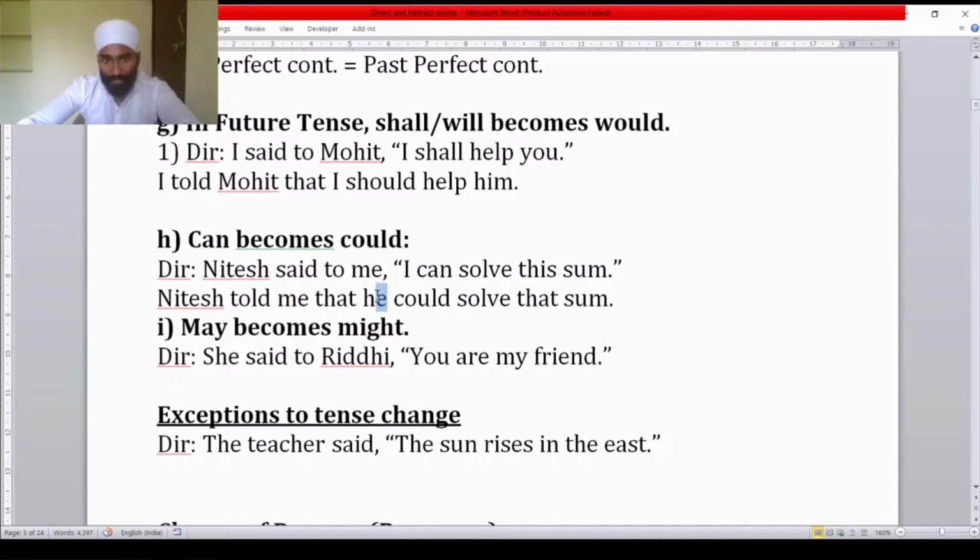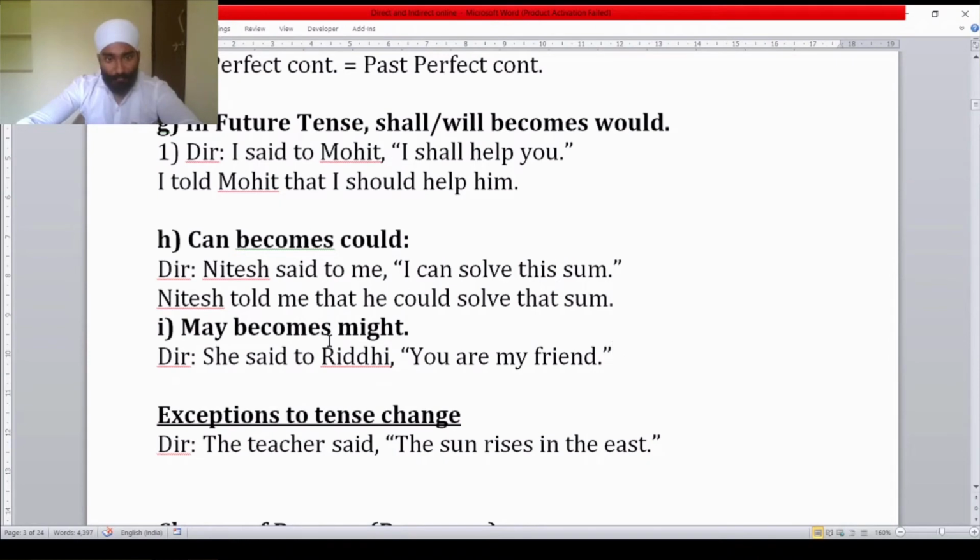Nitesh is a male gender. This is why we have used he to represent Nitesh. Can became could. This is an important part here. Thereafter solve will remain solve because after a modal auxiliary we use the first form of the verb only. This became that and some.